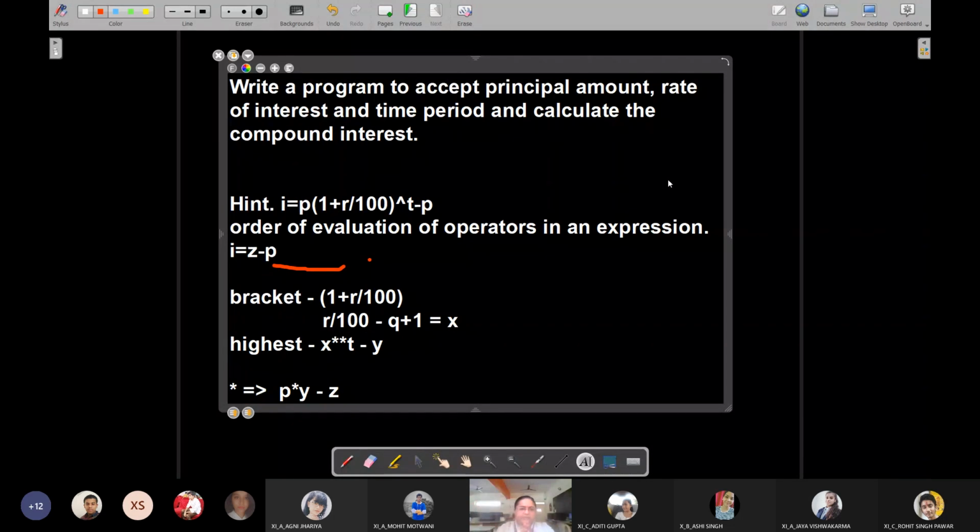So already I gave you an insight into what we are going to study in that chapter. This operator precedence, order of evaluation of operators in an expression, is very important to understand if you want to actually solve problems through programming, right? So we understood how we are going to solve this, right?